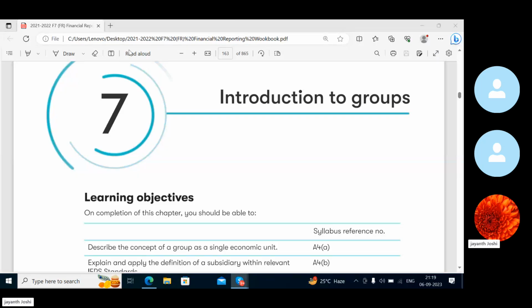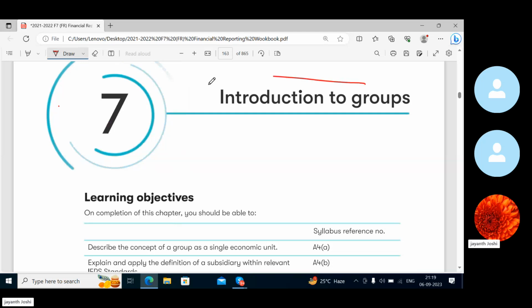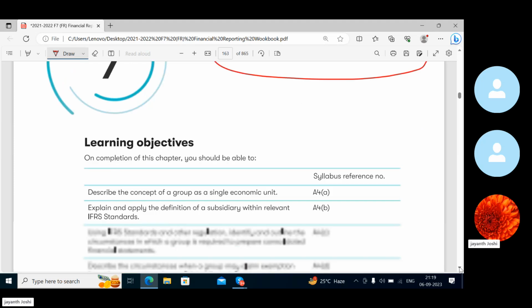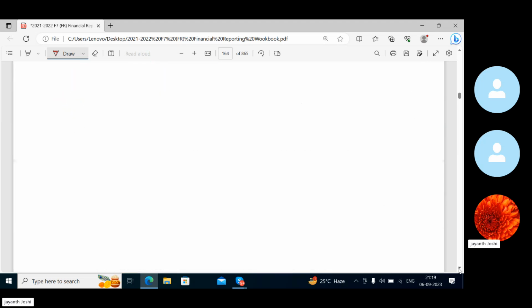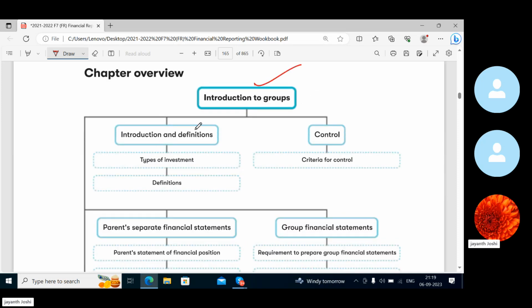So we're in the topic introduction to groups. So today's topic is regarding groups, right? So let's go ahead. So under introduction to groups, you are going to study about certain types of investment.